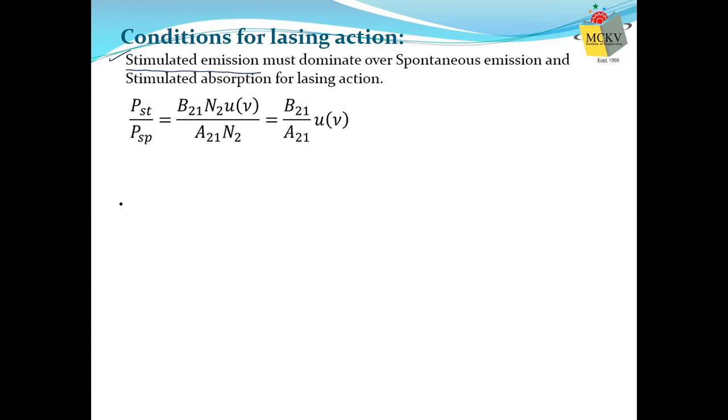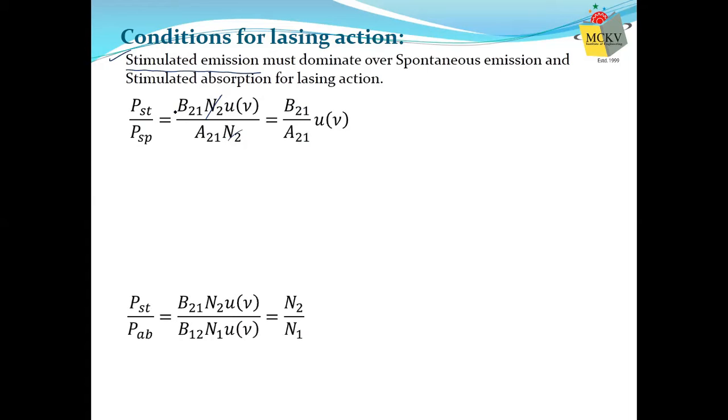We have observed that the stimulated emission rate is B21 N2 U. It depends on the number and on the energy density. Whereas spontaneous emission depends only on the number. And these are the proportionality constants, Einstein's A and B coefficients. So the number cancels out. What do we have? B21 by A21 into U. So we have B21 by A21 into U as that ratio.